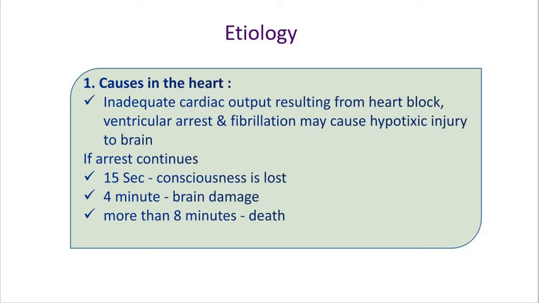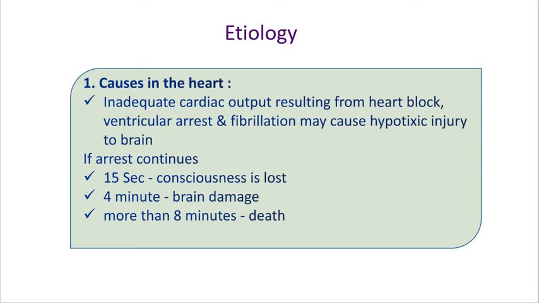After that, ventricular arrest. The ventricles get arrested, and fibrillation may cause hypoxic injury to the brain. Hypoxic means deprivation of oxygen to the brain.